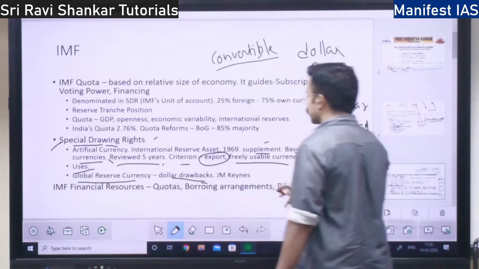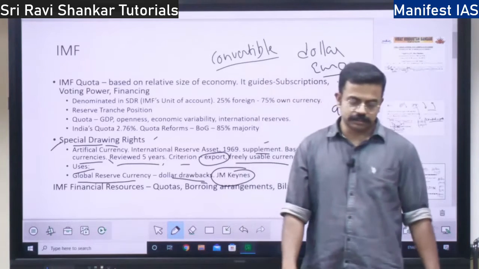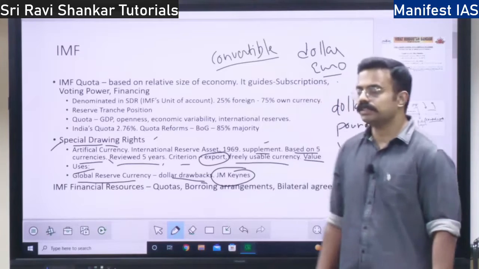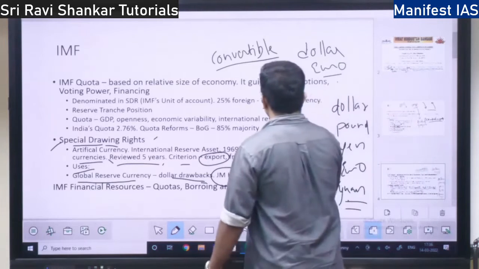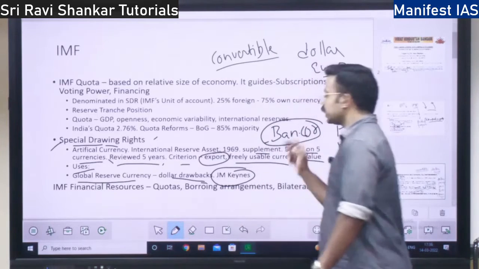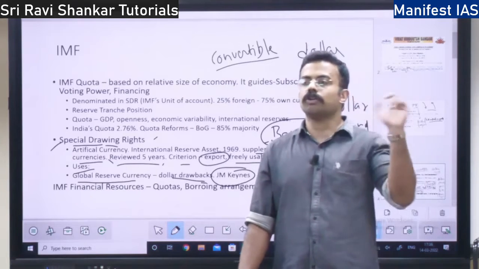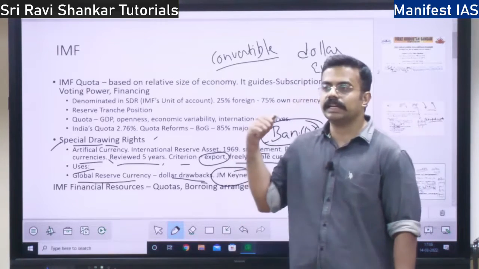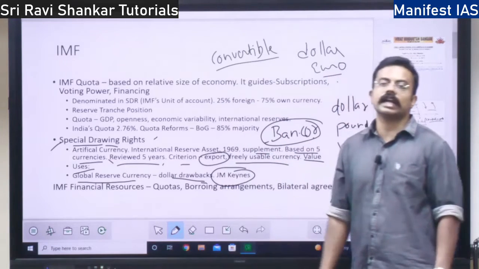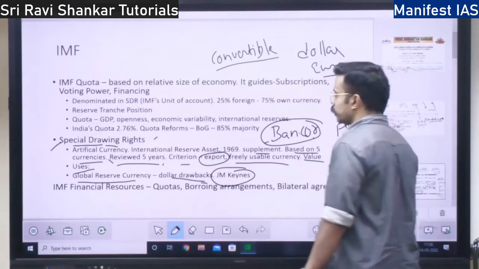So this was also prescribed by John Maynard Keynes. He gives a concept of Bancor, B-A-N-C-O-R. He says this currency, Bancor, should be the global reserve currency. He gives this concept, but this concept of Bancor doesn't get implemented, right? So this is about the global reserve currency.